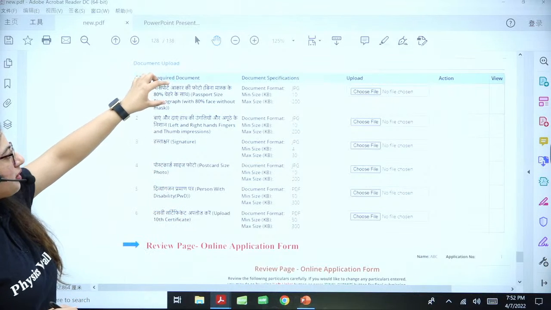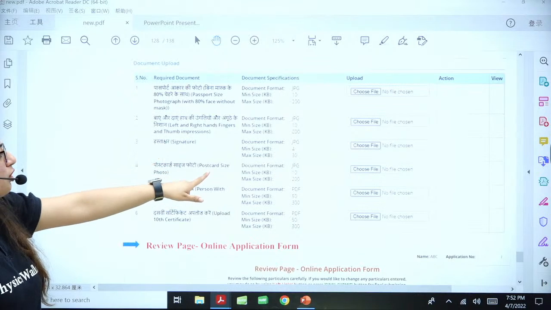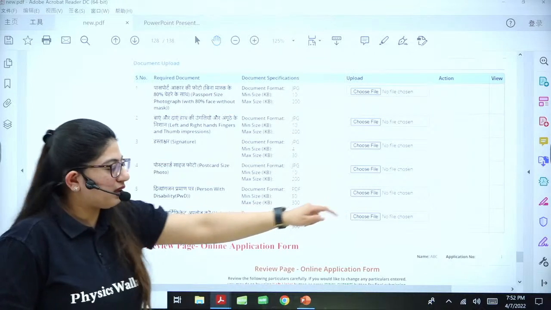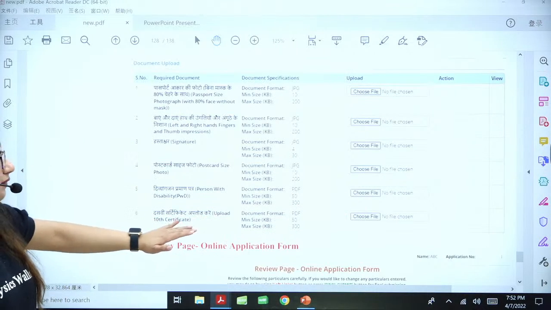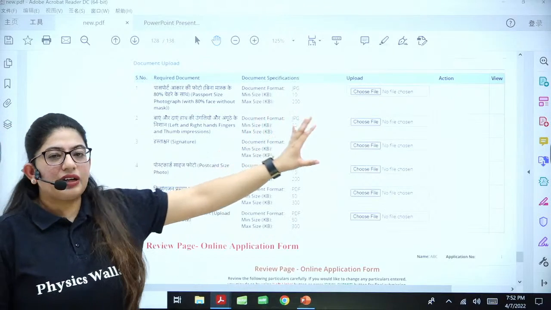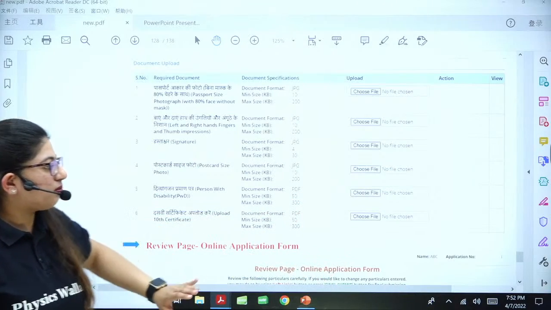Your photographs, your imprints, impression of your hand, your signature, postcard size photo. Person with disabilities, they will upload their documents here, and then 10th certificate you need to upload there, because that person has done the general category one. That's why the category certificate has not popped up here.